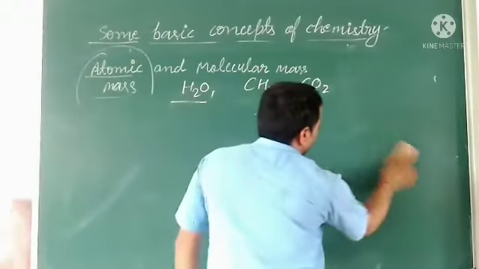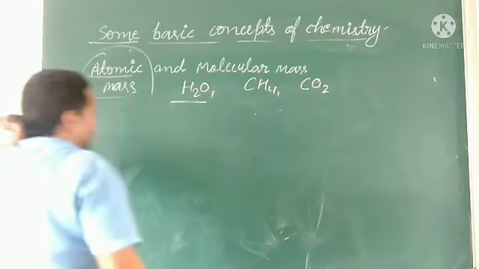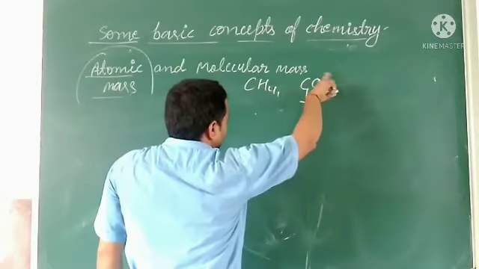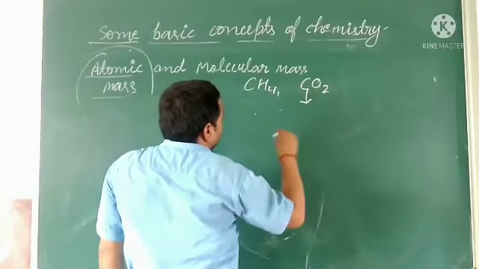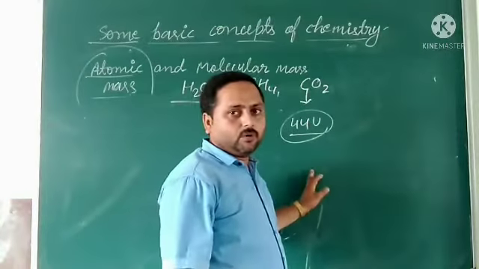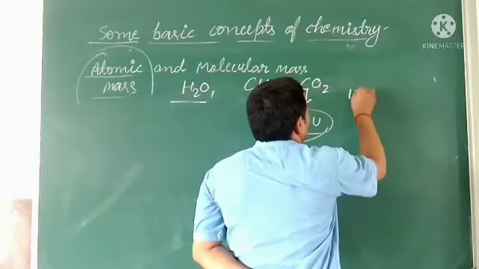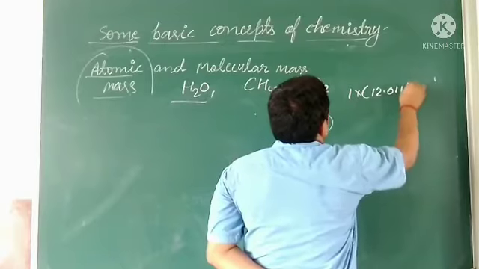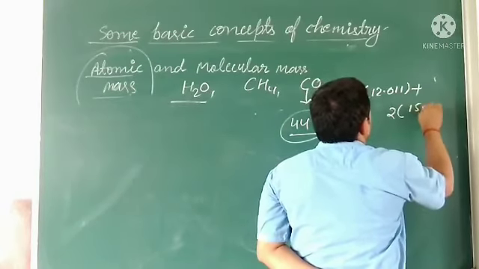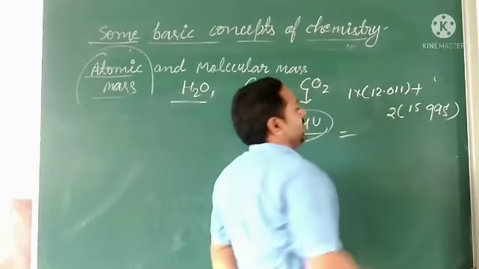If you write in scientific notation, what will it be? In scientific notation, it will be 16, 32, and 12, 44. 44 is the value if we write it in scientific notation. And if you have doubt, we can calculate it. Let us see here: 12.011 plus 2 into 15.995. Like this, by multiplying, we can calculate the values.